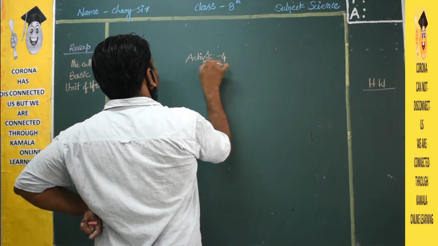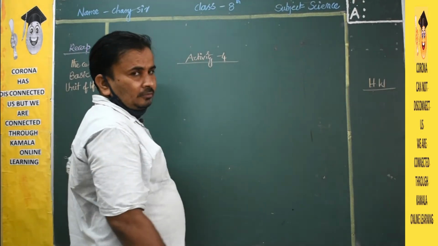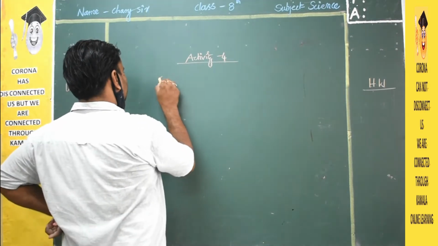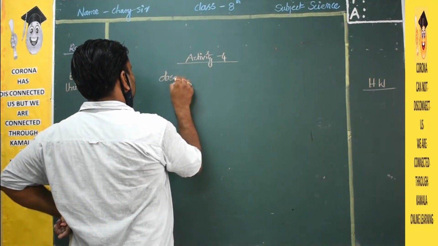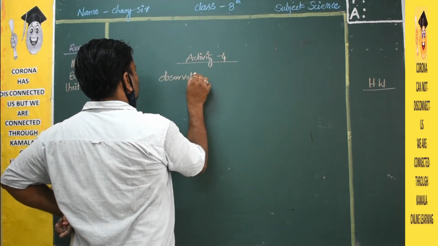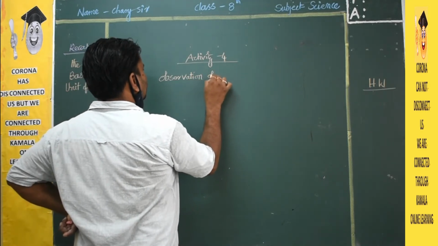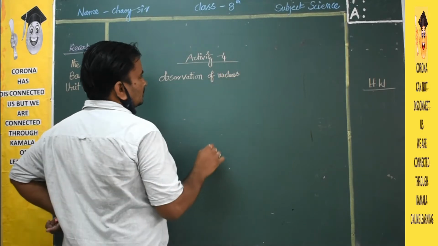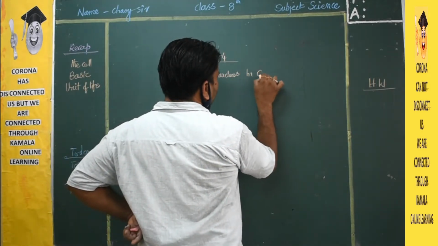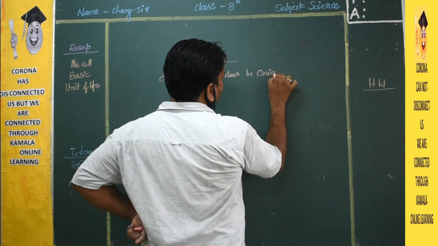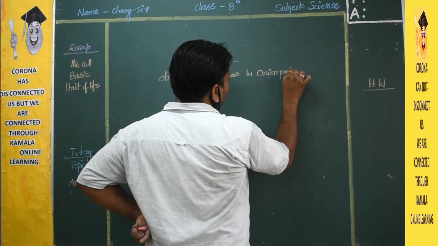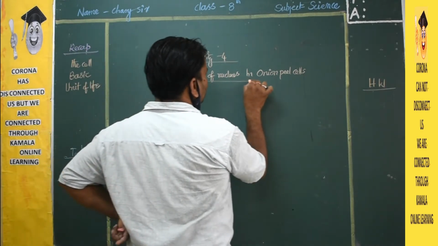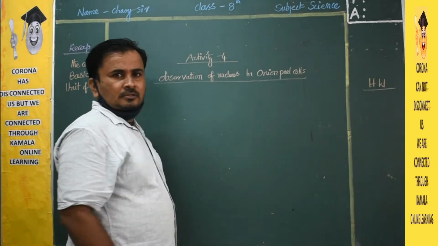So here we will discuss observation of the nucleus in onion peel cells.